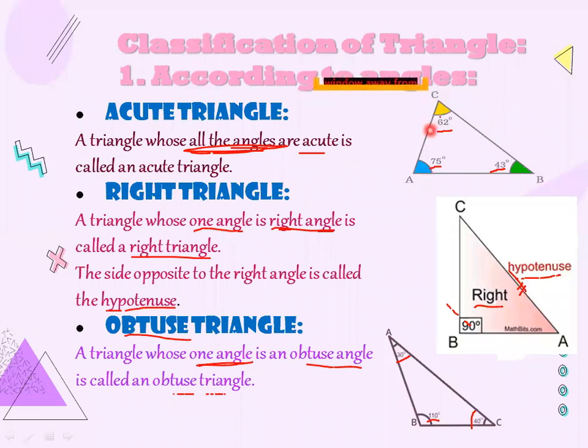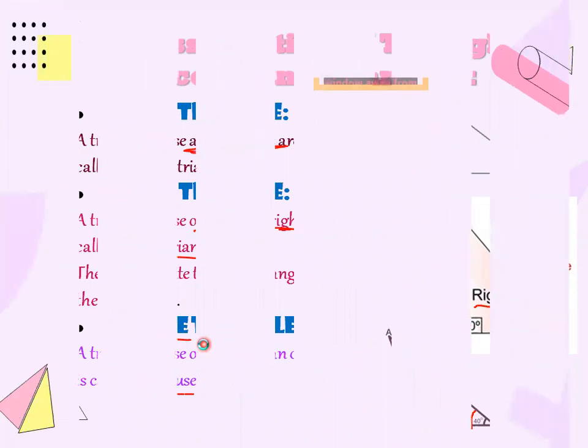Okay, if all the angles are acute, so we will say that it is an acute triangle. If one angle is 90 degree, so we will say that this is a right triangle. If one angle is an obtuse angle, so we will say that that is the obtuse triangle. Okay, now this is the classification of triangle with respect to angles. Now we move on to the next one.